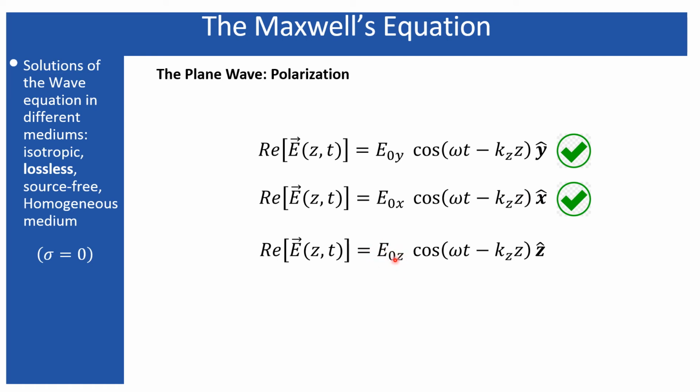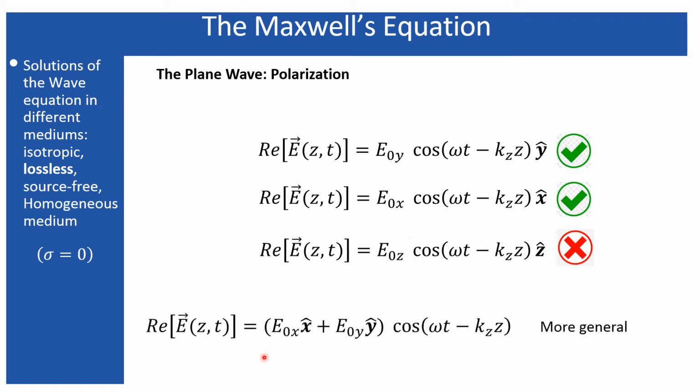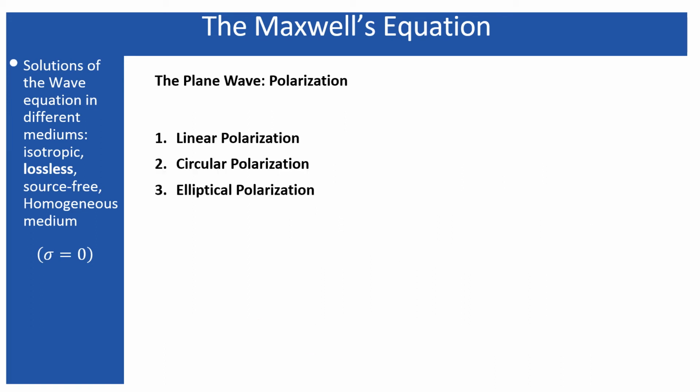this is directed along the same direction along which the wave is propagating. That means this equation cannot take place, or this is a wrong equation, and it will not be a solution. Therefore, polarization can take place along either one of them or both of them. The more general one will be this, either Ex or Ey or the summation of them. So depending upon the direction along which the electric field is directed, the polarization can take place in three ways.